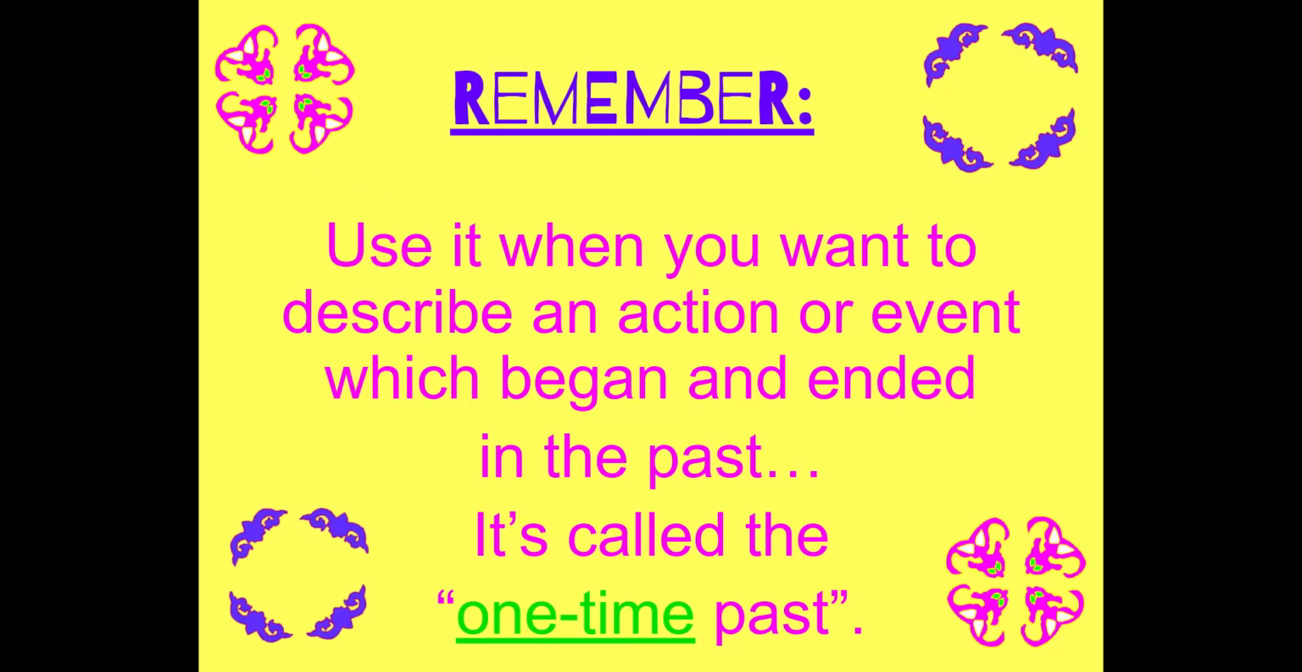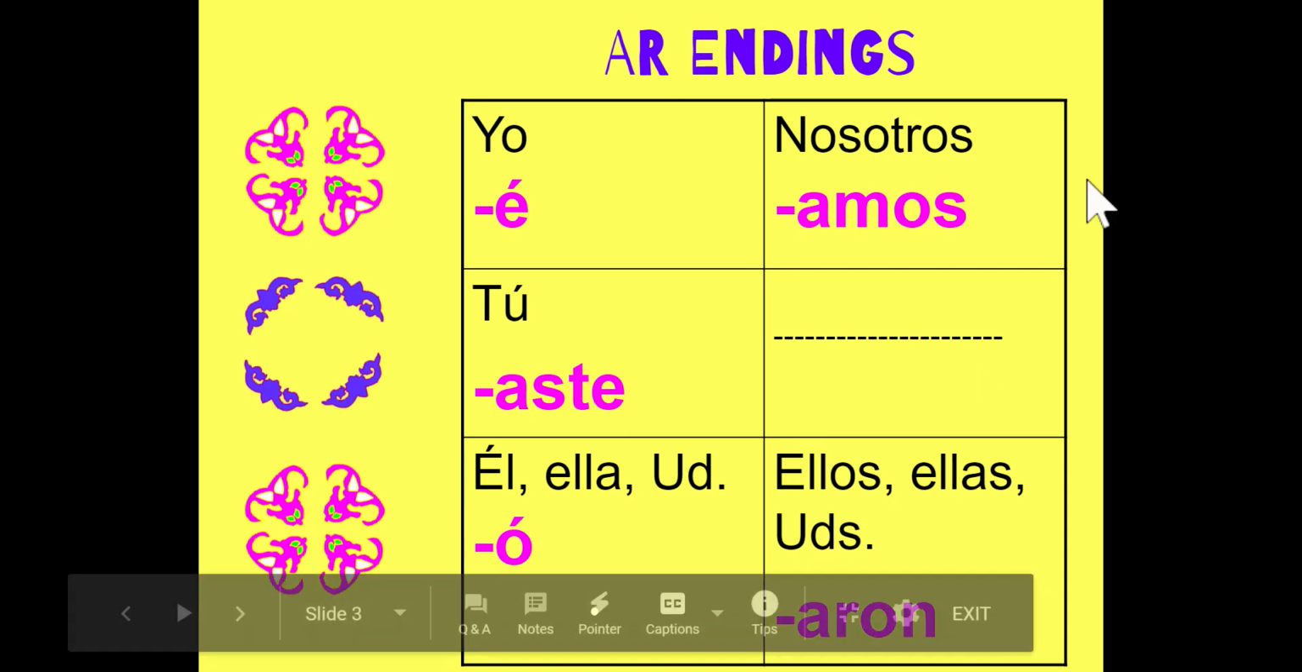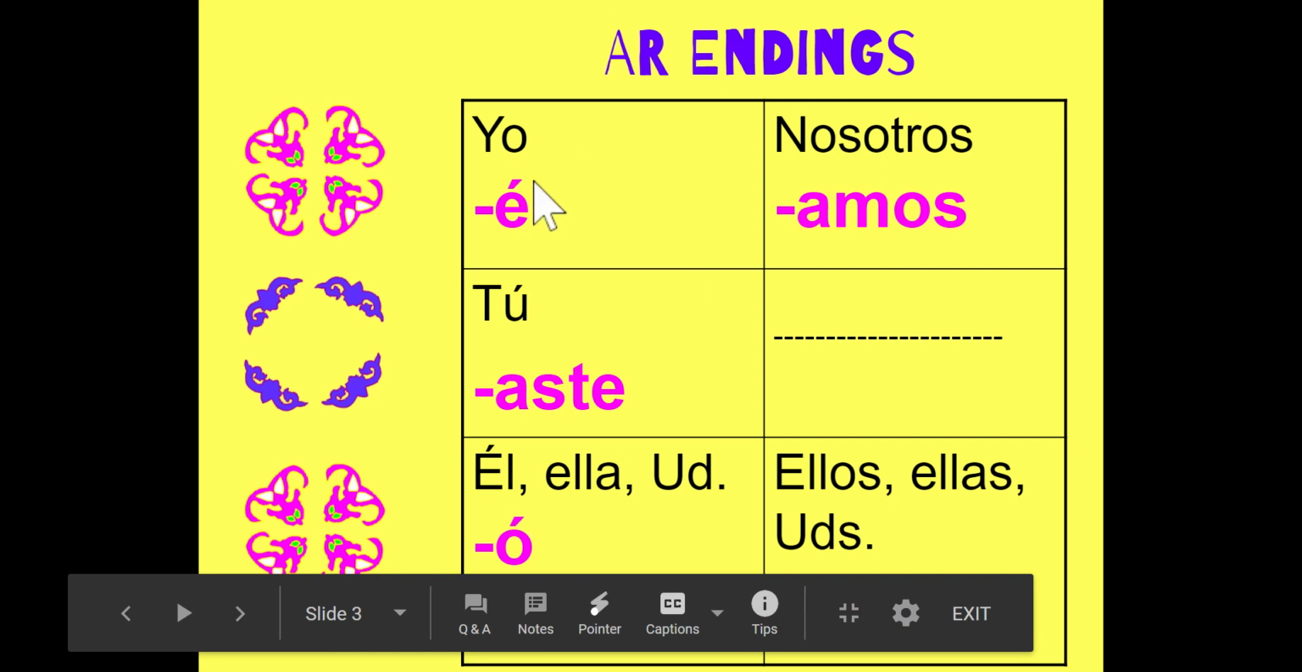So just a quick reminder that you're using the preterite whenever you speak in the past, like if you want to say we went to the store or I studied for the test. It's also called the one-time past. At any time, you can pause this video if I go too fast, okay? AR endings are aste, o, amos, aron. And don't forget the accents on the yo form and the él/ella/usted form.